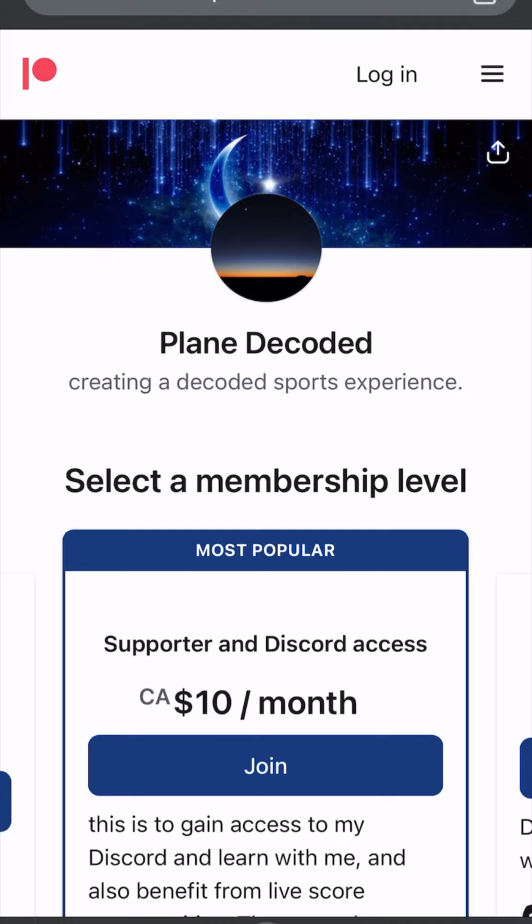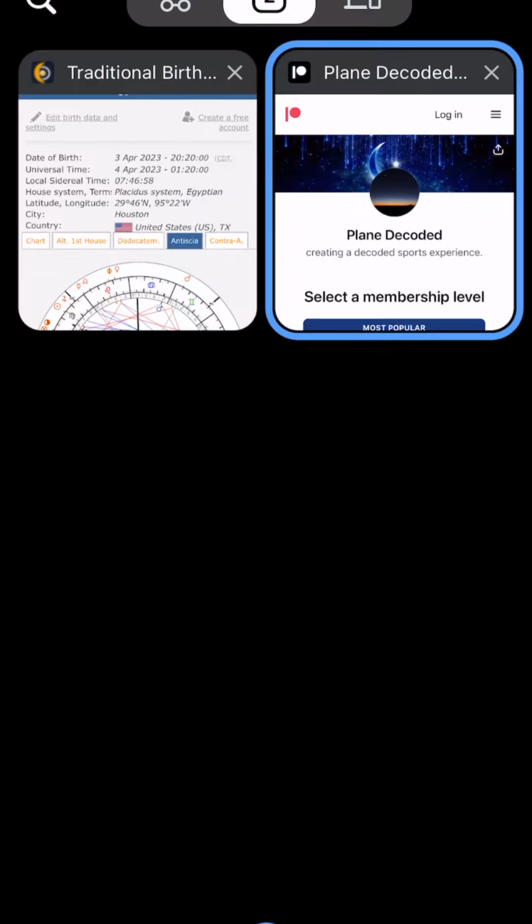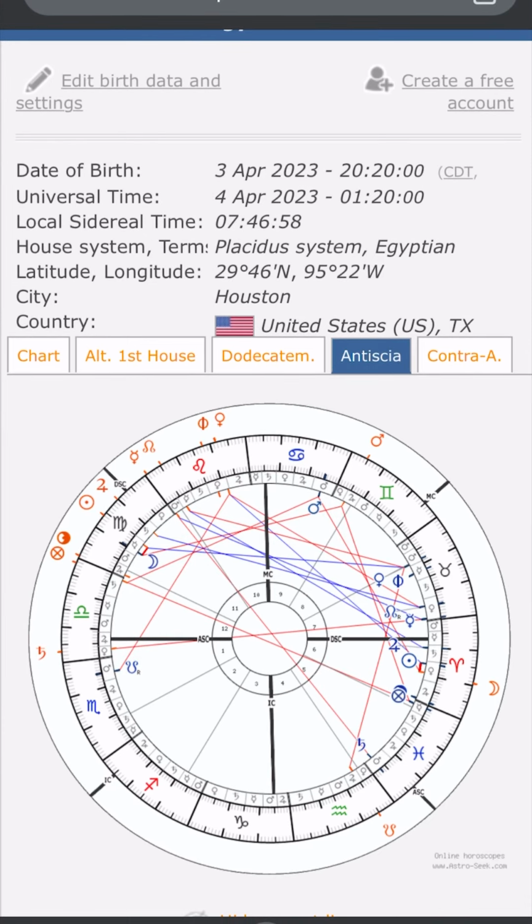So I'll just get into the game here. It starts April 3rd, 2023 at 8:20 local in Houston. Every birth chart you bring up for a game is where the game is being played, and that's in Houston.